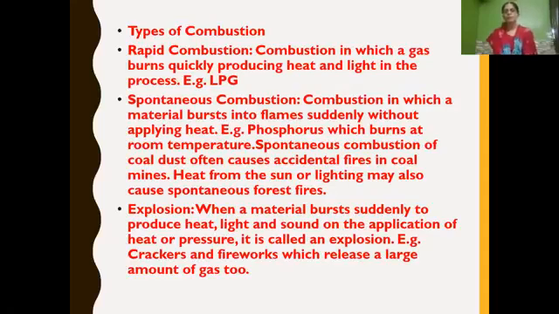Then we have learnt about 3 types of combustion. First is rapid combustion: combustion in which a gas burns quickly, producing heat and light in the process, is called rapid combustion. All inflammable materials undergo rapid combustion. Examples: liquefied petroleum gas, petrol, kerosene, etc. Then spontaneous combustion: combustion in which a material suddenly burns into flames without applying heat. Without applying heat, it catches fire. Example: phosphorus, which burns at room temperature.